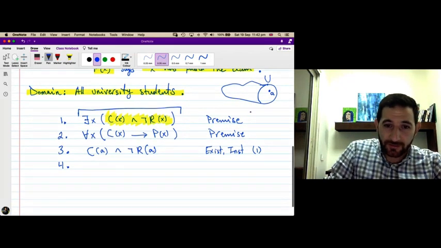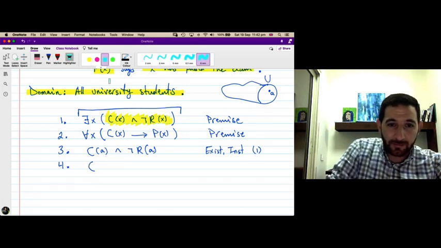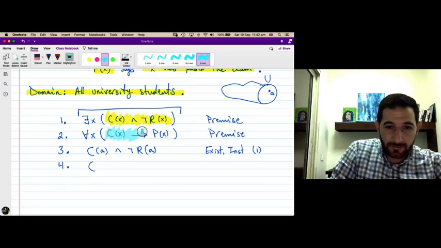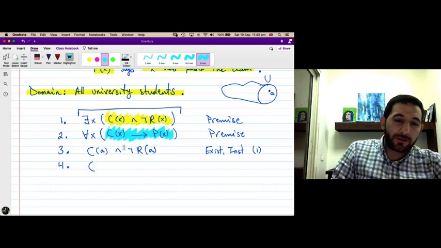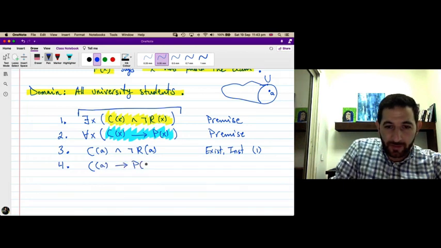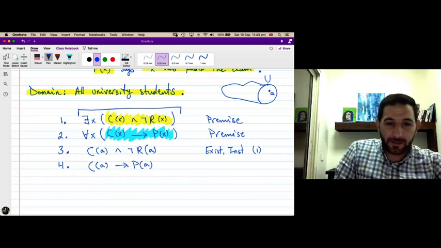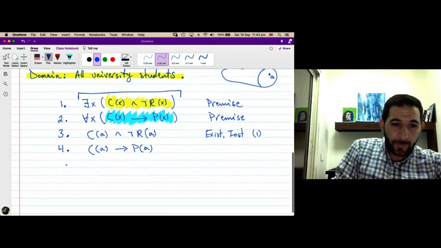So this particular student has the property, let me highlight it first in blue. It is this property. So this student has the property that C of A implies P of A. So what is the property? If A is in the class, then A passed the exam. Now 5.